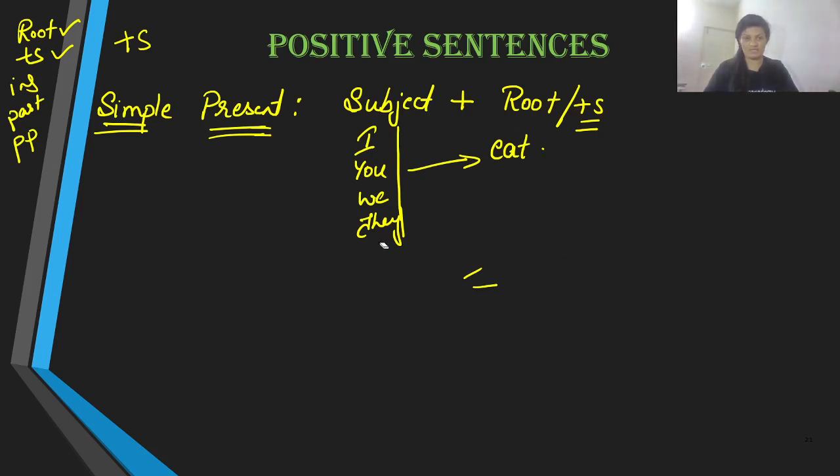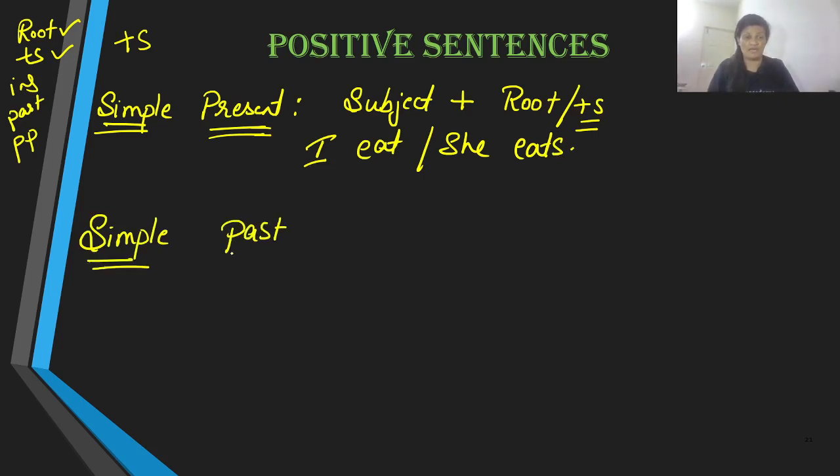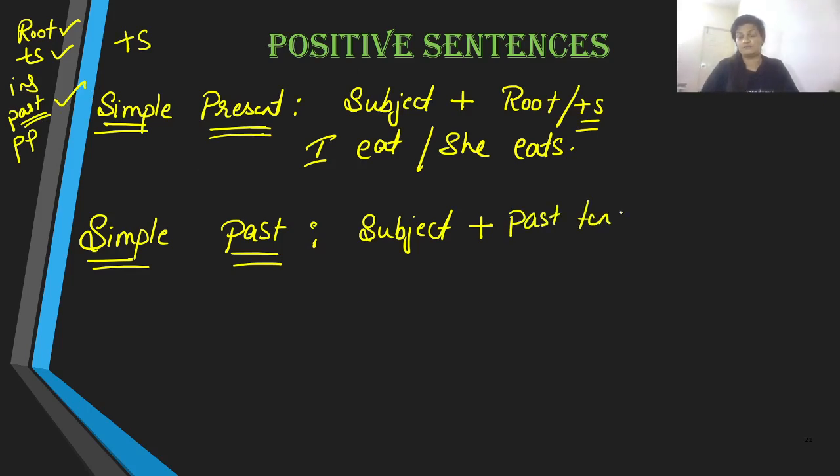Let me give that as one example rather than making it all clumsy. So subject with I eat. You either say I eat or you say she eats. That is our simple present. Let us now talk about simple past. And in simple past, we use the sentence structure as subject, and soon after the subject, we use the V2 form, that is the past tense. We use the past tense over here.